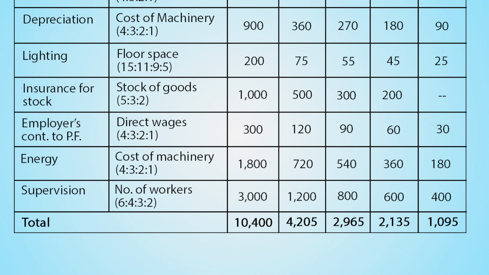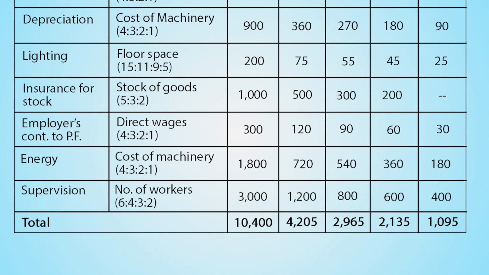Last cost given is supervision cost. Total amount given is rupees 3000 and it is to be distributed based on number of workers, that is in the ratio of 6:4:3:2. Supervision cost for Department A comes to rupees 1200, for Department B comes to rupees 800, for Department C it is rupees 600 and for Department D it is rupees 400. So, total primary overhead apportionment to department A is rupees